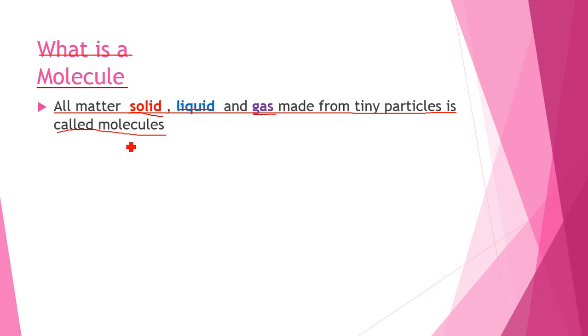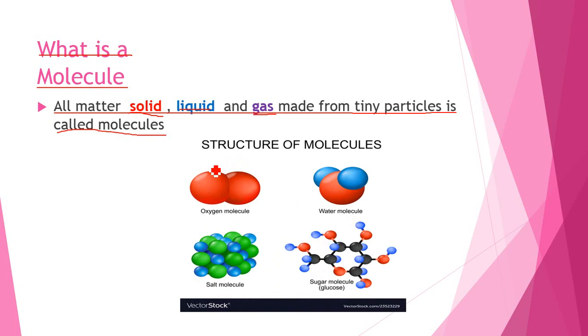So let's come back. I will tell you how to see molecules in a matter. First you go near to the laptop and you will see they are so small particles. Those particles are called molecules. As you can see the structure of molecules, they are like this: salt molecule, oxygen molecule, a water molecule and a sugar molecule.